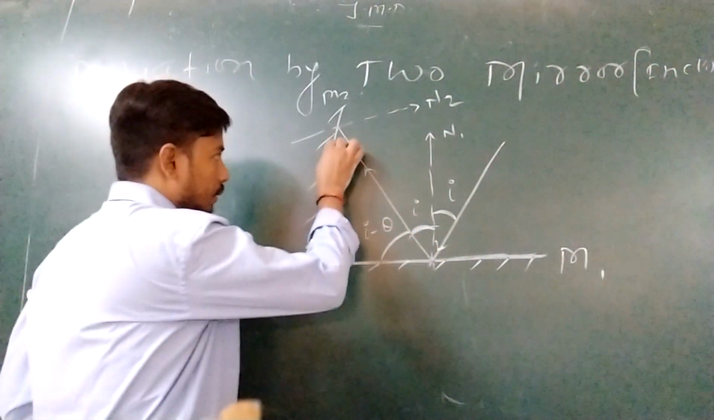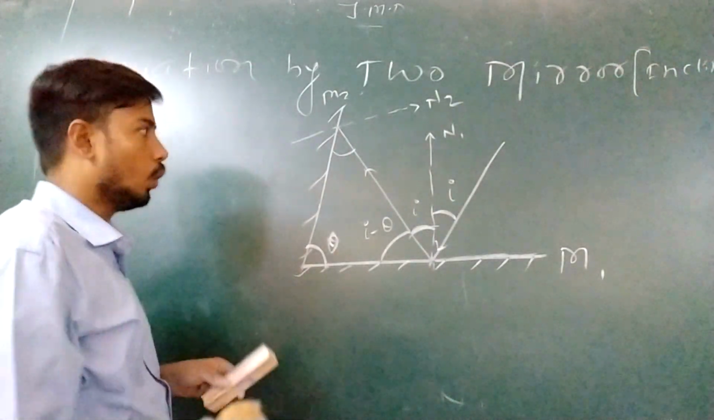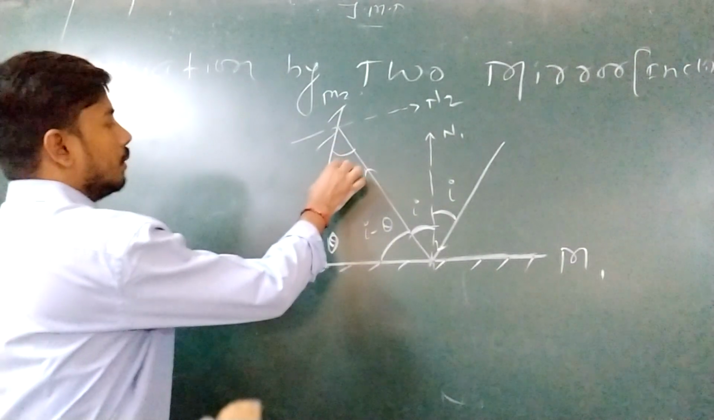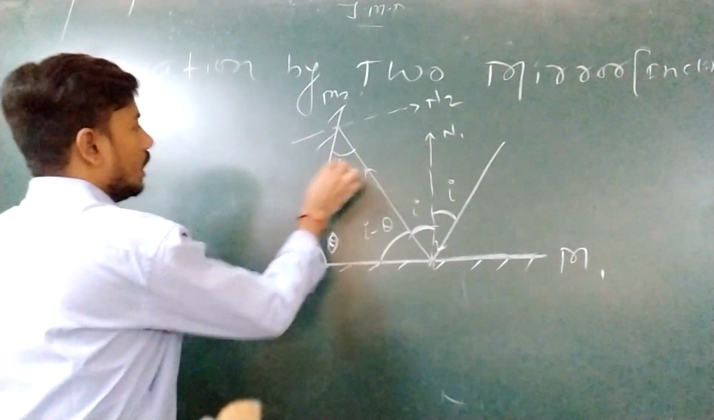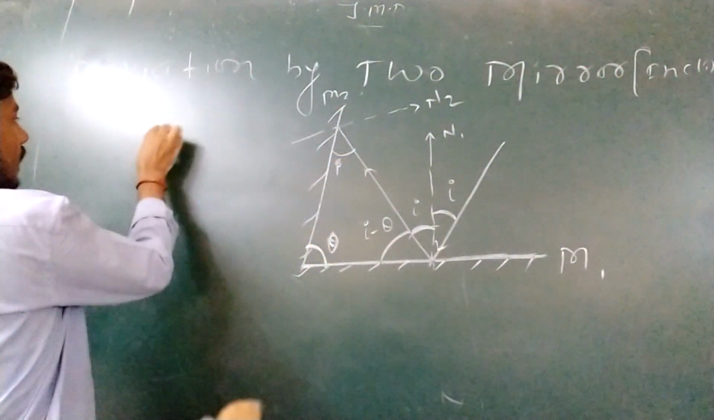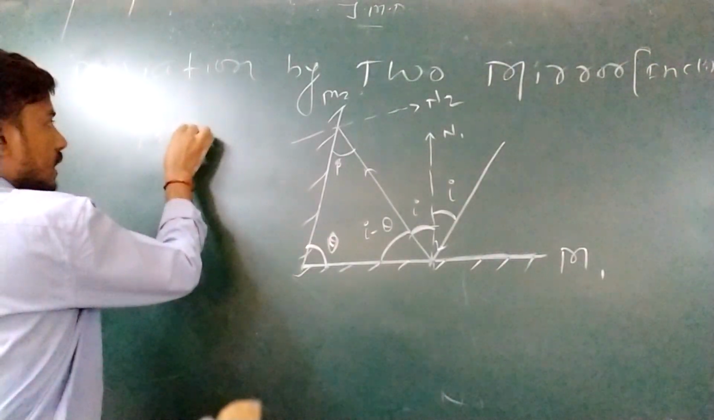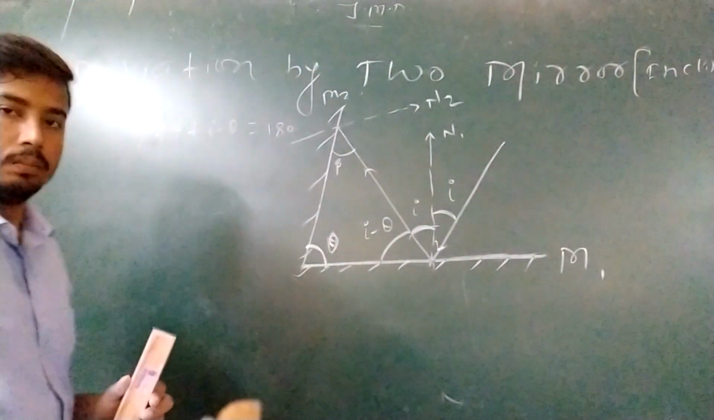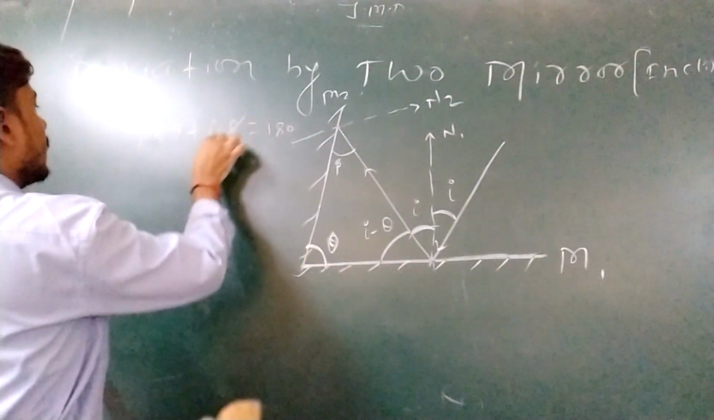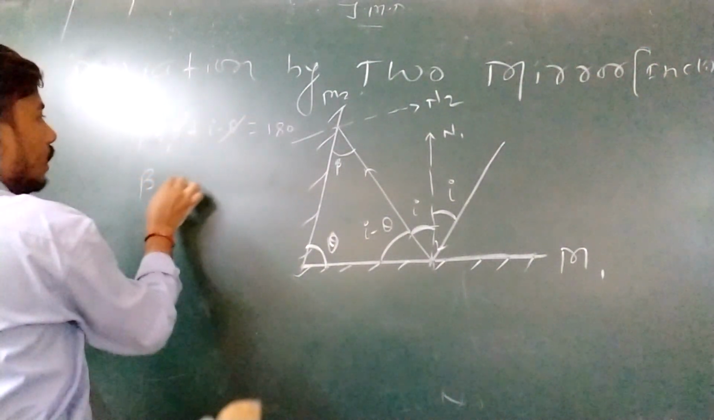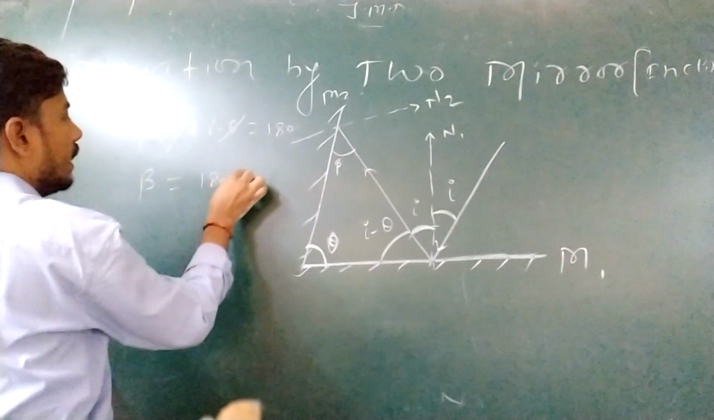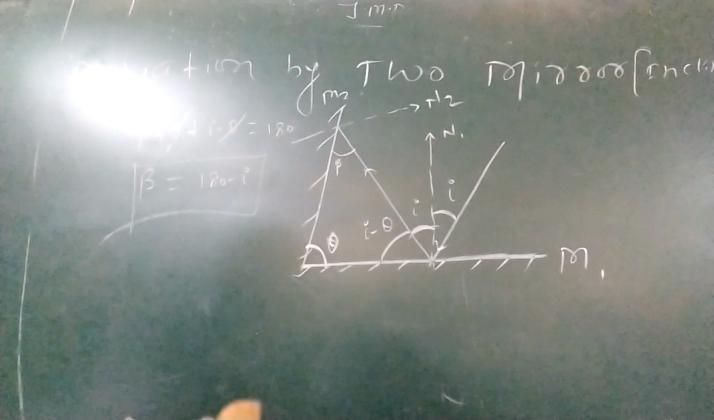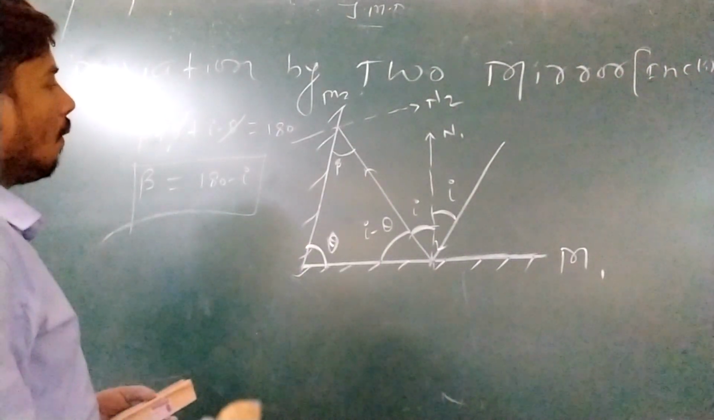So this is what? Tell me. Total angle become what? 180. So just you can find. Suppose that this is a beta. So beta plus theta plus I minus theta is equal to 180. So from here this one get cancelled. So beta is equal to coming 180 minus I. This is a 180 minus I. Or simply what we can say?